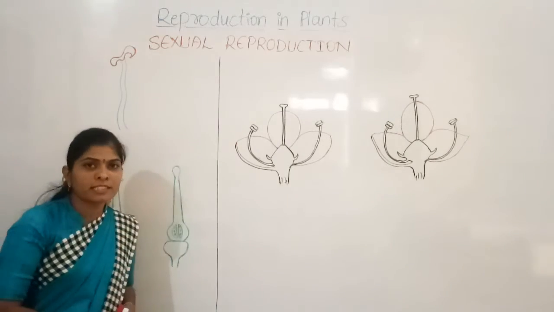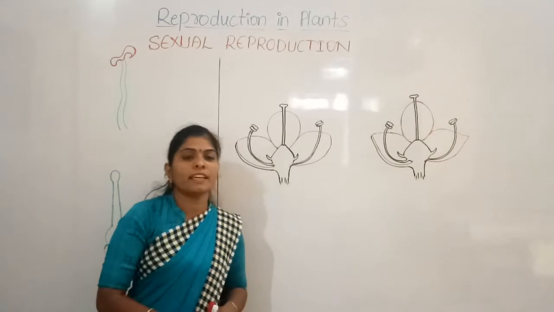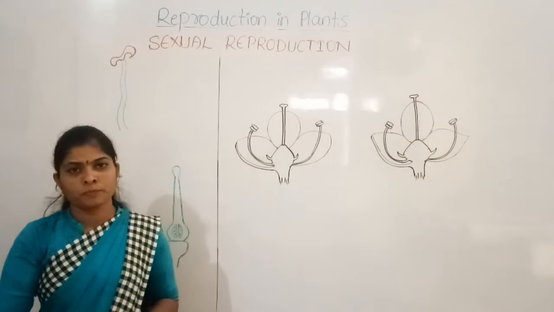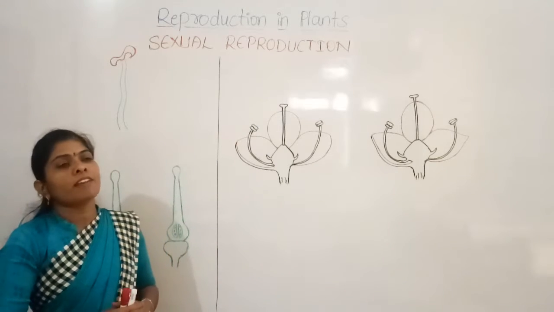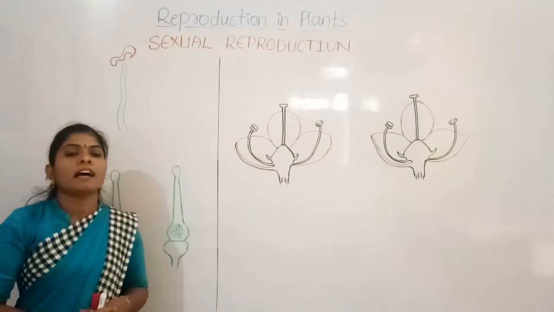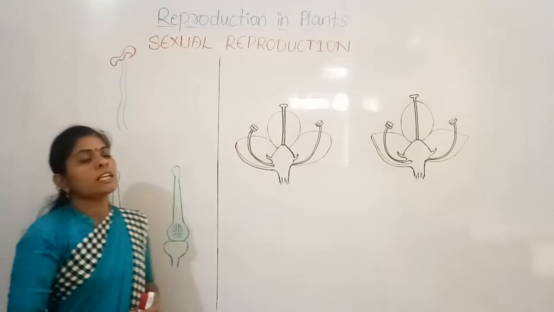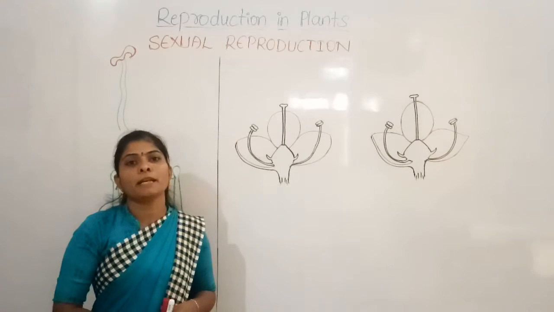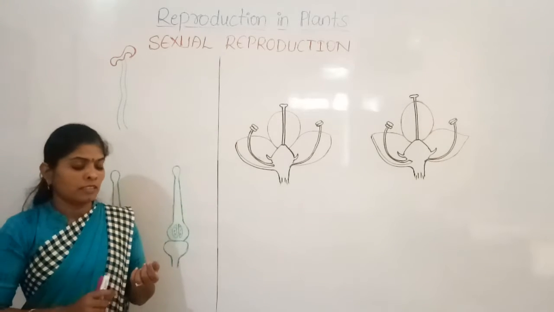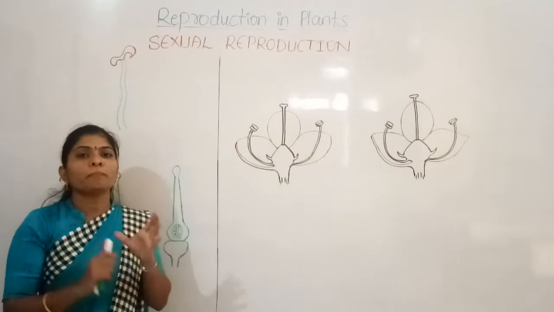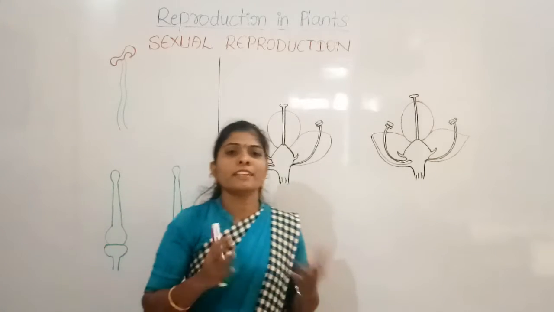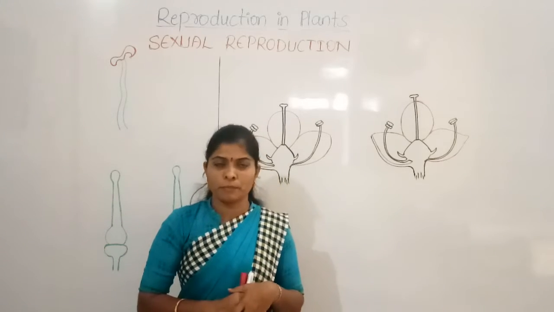In today's session, we will discuss in detail how sexual reproduction takes place in plants. You all know that flowers are the reproductive parts of the plant. These are also the attractive parts of the plant because the petals of the flowers come in various colors. Take any flower, the petals have different colors. For example, if you take the rose, varieties of colored petals are available.